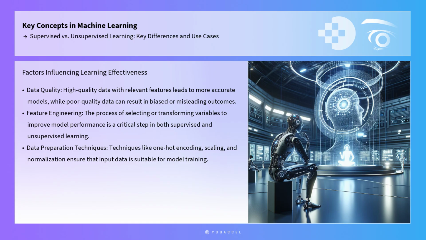The effectiveness of supervised and unsupervised learning is influenced by several factors, including data quality, feature engineering, and algorithm selection. High-quality data with relevant features leads to more accurate models, while poor quality data can result in biased or misleading outcomes. Feature engineering, the process of selecting or transforming variables to improve model performance, is a critical step in both supervised and unsupervised learning. Techniques like one-hot encoding, scaling, and normalization ensure that input data is suitable for model training.